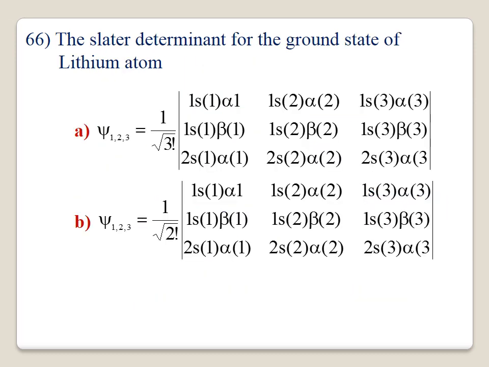66. The Slater determinant of the ground state of lithium atom. Here 1s orbital and 2s orbitals are involved. Totally you have three electrons in lithium.